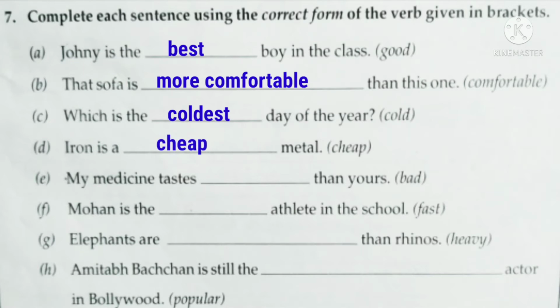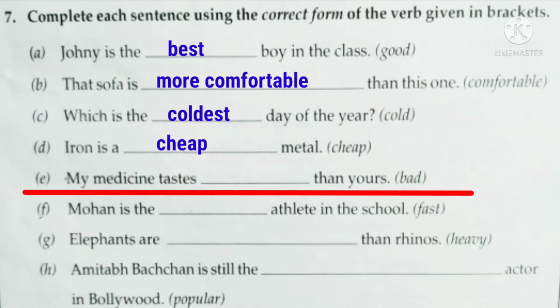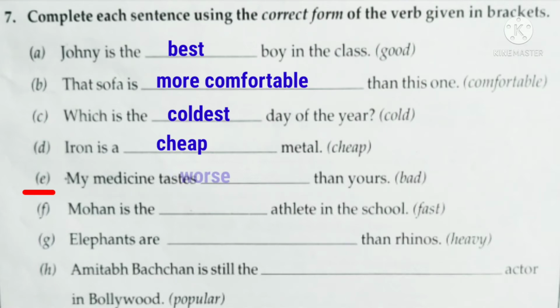Okay, the next sentence is my medicine tastes dash than yours, and the word given in the bracket is bad. So which degree of comparison will be used here? Yes, we will use the comparative degree of adjective here, and the comparative degree of the adjective bad is worse. So the answer here will be my medicine tastes worse than yours. Okay, look at the next sentence.